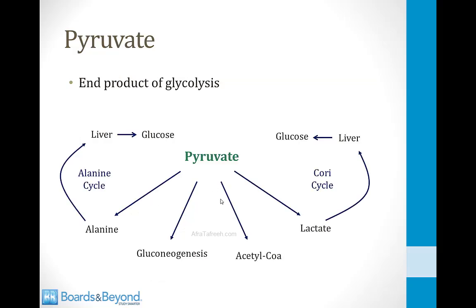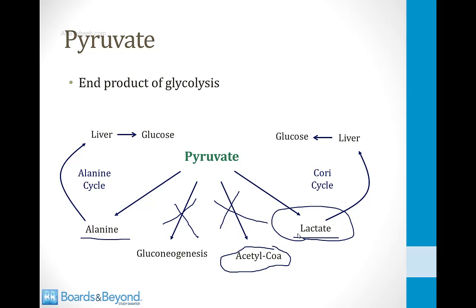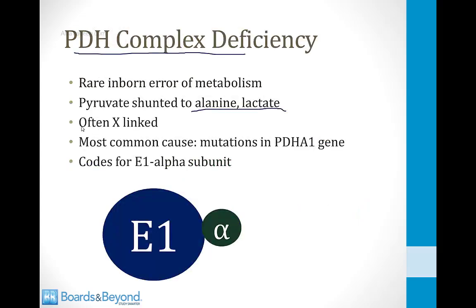If we go back a few slides here, babies who are deficient in the PDH complex cannot effectively convert pyruvate into acetyl-CoA. When the acetyl-CoA level is low, this inhibits gluconeogenesis, so this pathway is blocked as well. As a result, pyruvate will be converted into lactate and also into alanine, and so these babies are born with high lactate levels, and that gives them a lactic acidosis, which can make them very sick. This condition is often X-linked and occurs more commonly in boys.